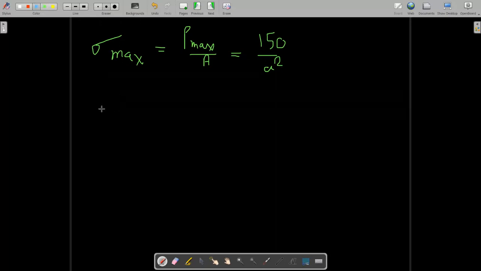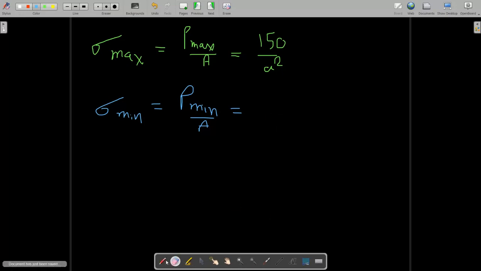Now what is the minimum stress? Minimum stress is minimum force upon cross-section area, that is 50 kilonewton upon a square.